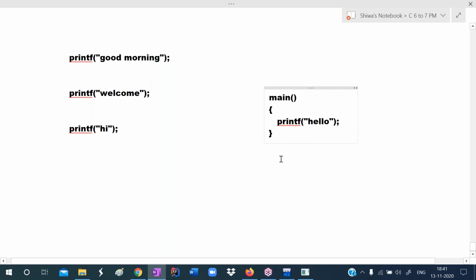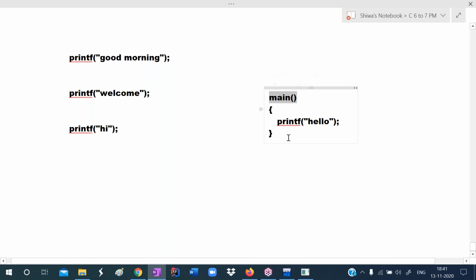Actually, the return type of main is int, and a function can return a value. To carry a value outside of the function, generally we use return 0. If you don't want to write it, you have no need to write it, no problem. If you don't want to write int, don't write int, no problem. You simply write this one.